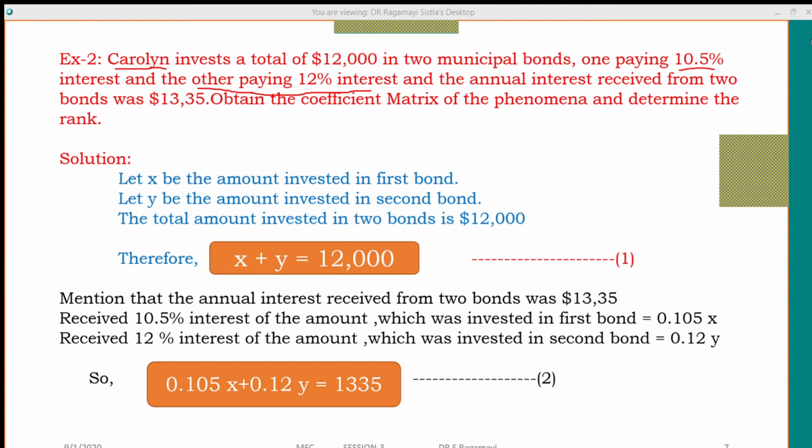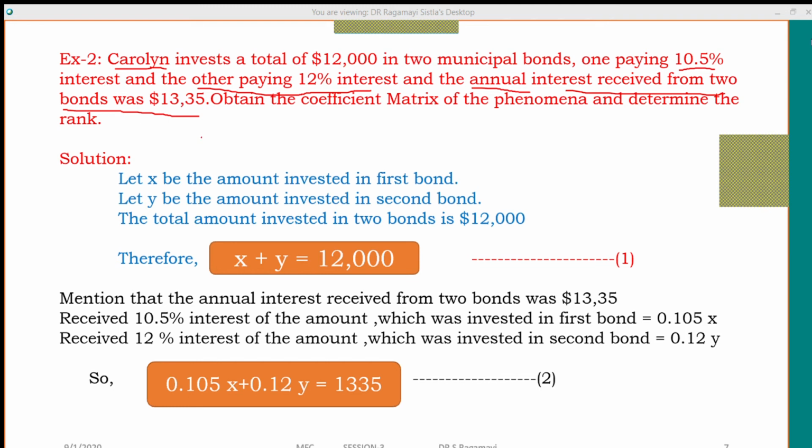Together, at the end of the financial year, the person received $1,335 in interest from the 2 bonds. So this is the question.